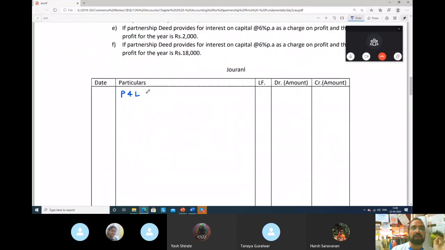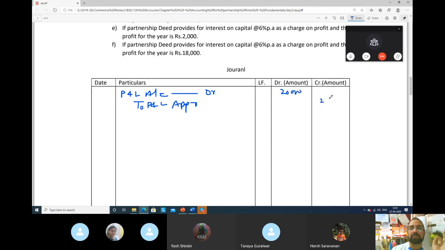Profit and loss account debit. If you made profit, that always goes to the profit and loss appropriation account. We know that appropriation account. How much was the profit, beta? 20,000 and 20,000.